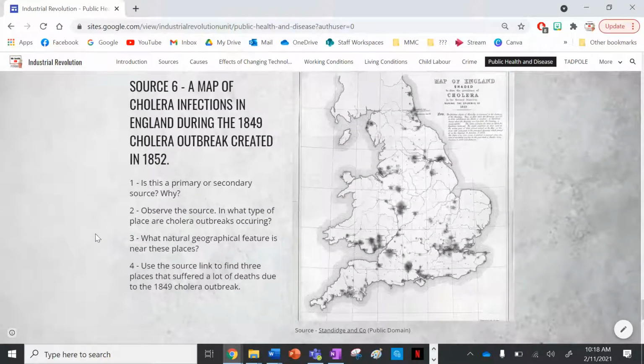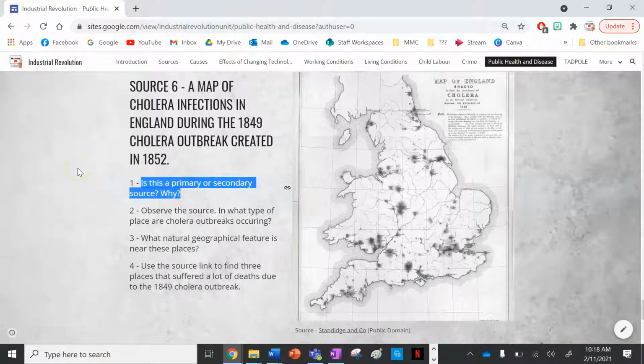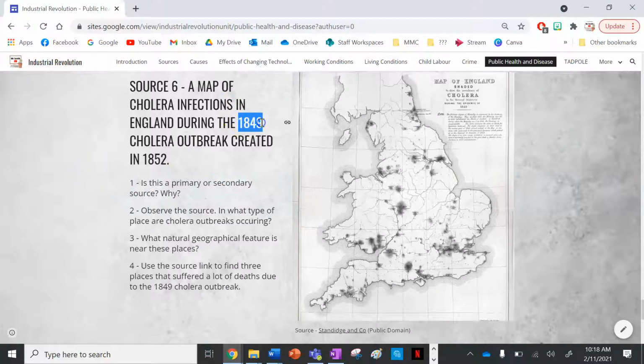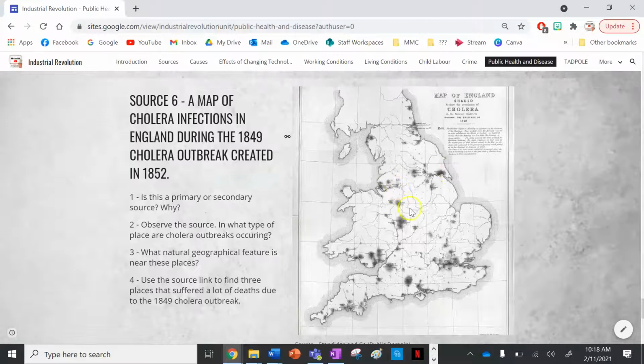Here we have a map of cholera infections in England during the 1849 cholera outbreak, and this map was created in 1852. So, number 1, this is a bit of a tricky one. Is this a primary or secondary source? When maps are created shortly after the time frames they're about, and the people who made them lived through them and collected data from the time, this is a primary source. This map is a primary source. Mainly because it was made shortly after the time.